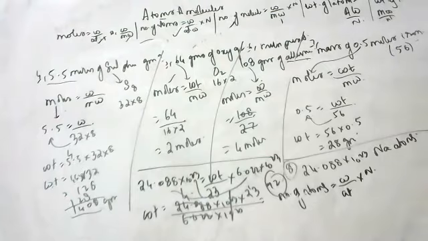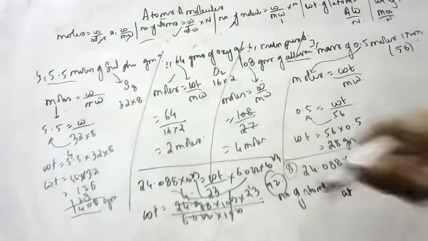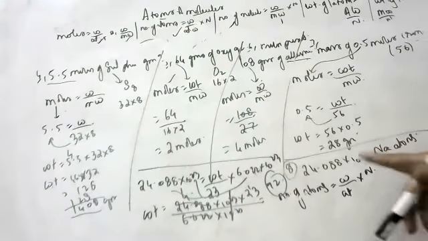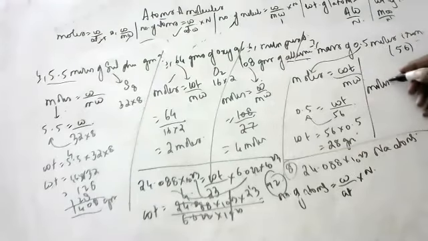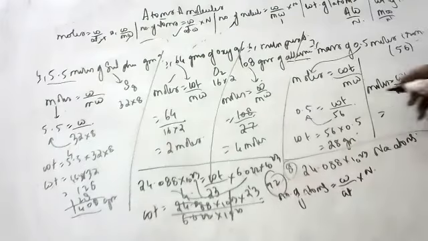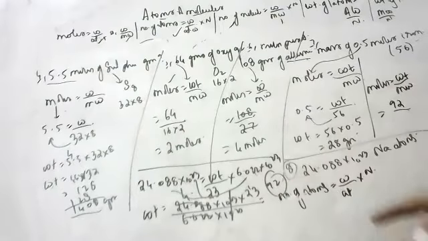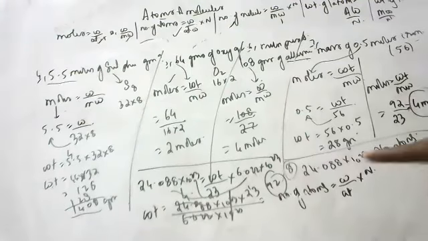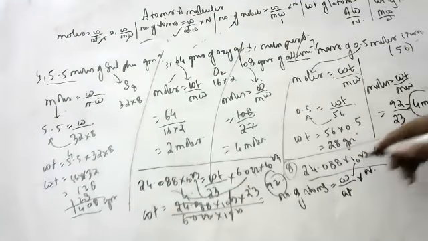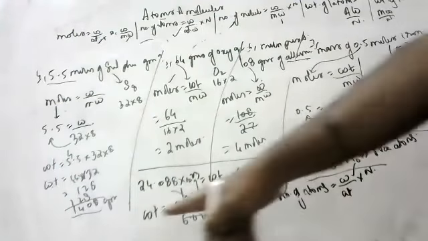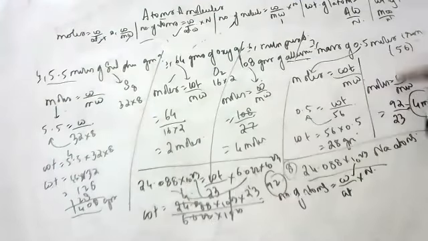Yes, Rigna, now you have got the weight. After getting weight, how to find the moles? Moles is equal to weight by molecular weight. How much is the weight we got? 92. Molecular weight of sodium is how much? 23. So 4 moles is the answer. Did you understand the concept? Here they gave atoms. From atoms, what did I find out? Weight. After finding weight, I substituted here.